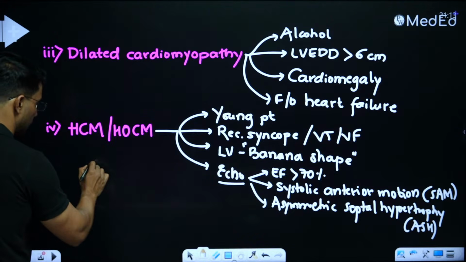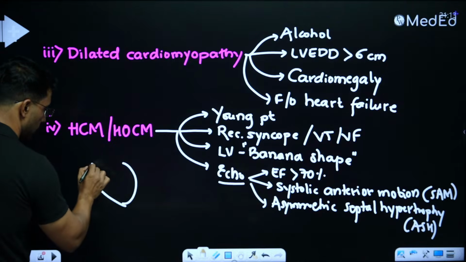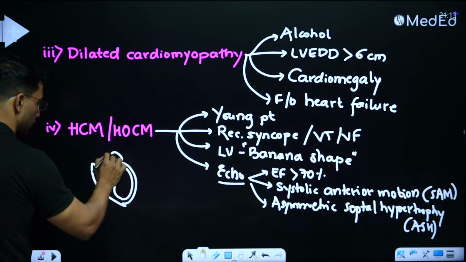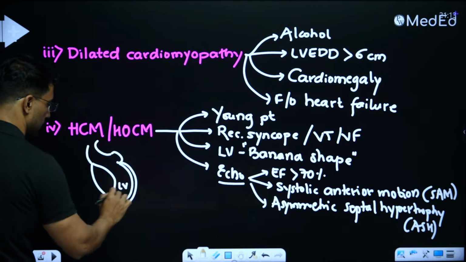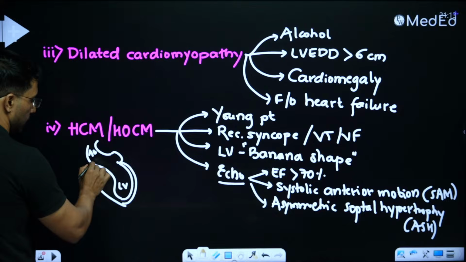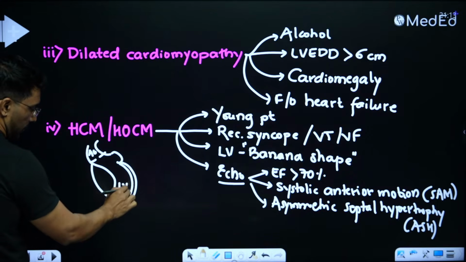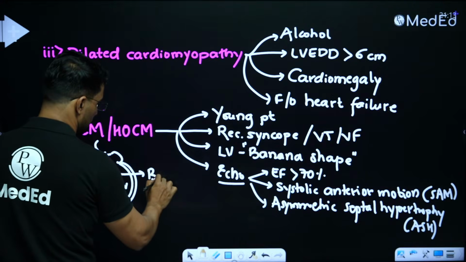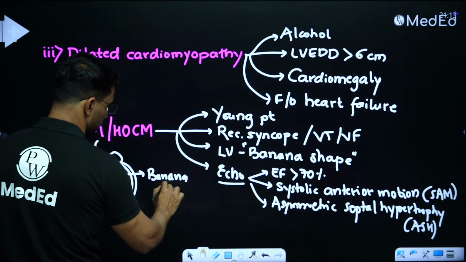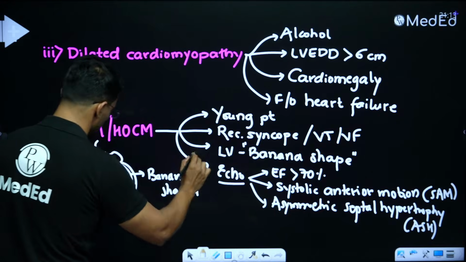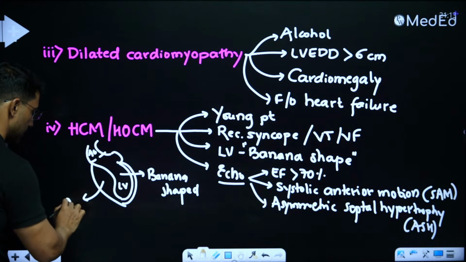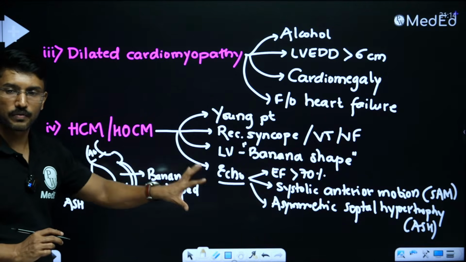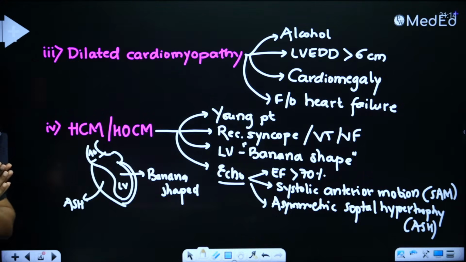So just a quick recap, in hypertrophic obstructive cardiomyopathy, there is asymmetric left ventricular hypertrophy giving rise to, let us say this is left ventricle, this is aorta, this is aortic valve. So this left ventricle has assumed the banana shape, so this is banana shaped LV. This is ASH, asymmetric septal hypertrophy. So whenever we get this, we were thinking about hypertrophic obstructive cardiomyopathy.